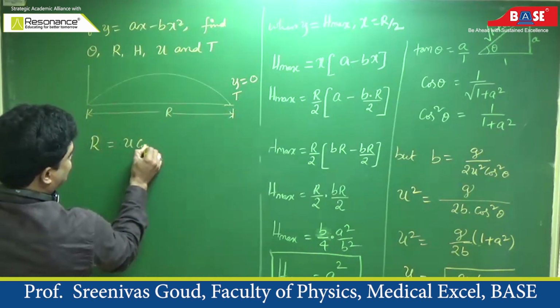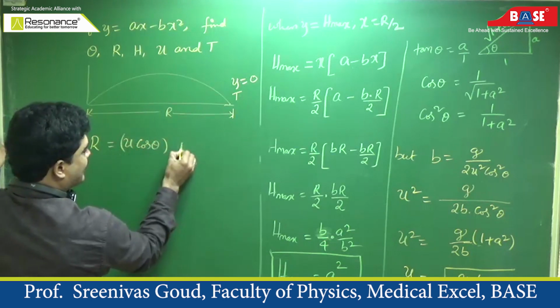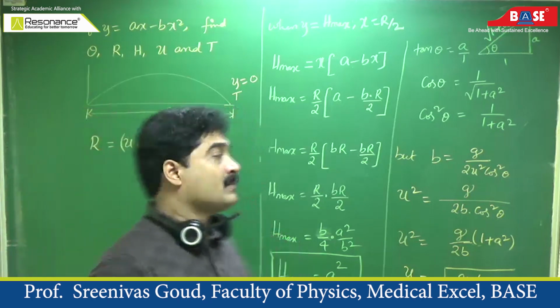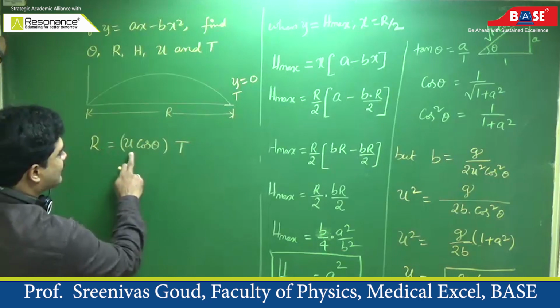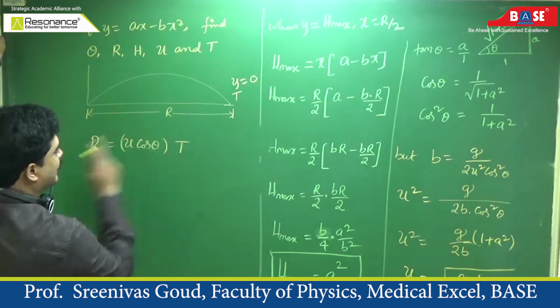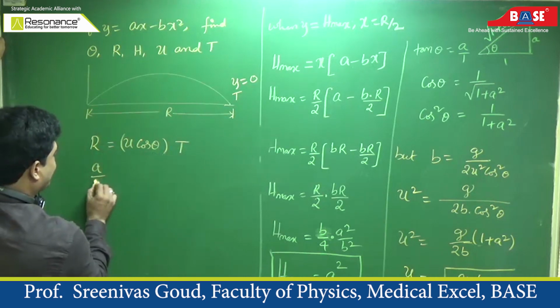Horizontal distance is the horizontal component of velocity into time. What is the formula for distance? Velocity into time. Horizontal distance is the horizontal component of velocity into time. Then what is the value of R? R is a by b.